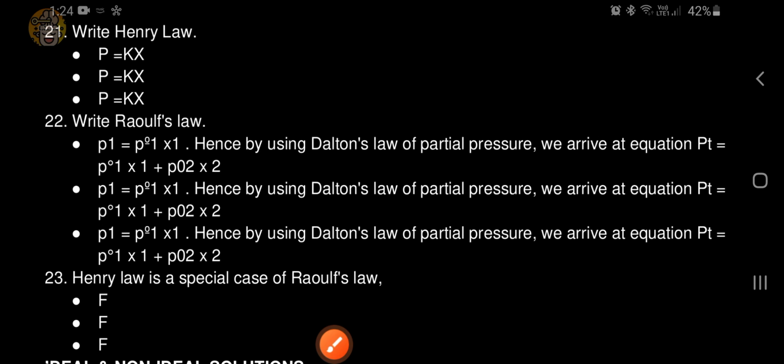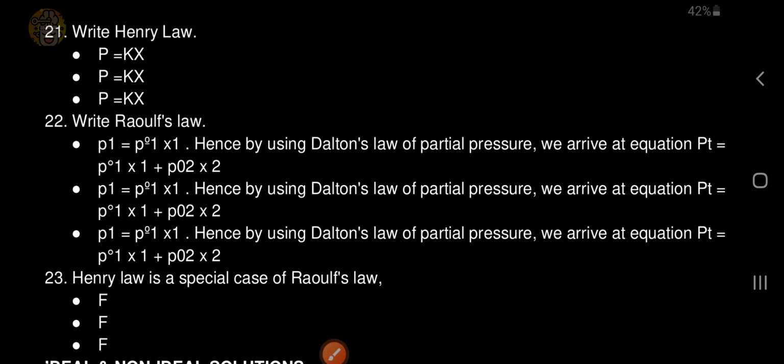Write Raoult's law. The formula of Raoult's law is P1 is equal to P1 naught into Chi1. Hence, by using Dalton's law of partial pressure, we arrive at the equation P total is equal to P1 naught into Chi1 plus P2 naught into Chi2.